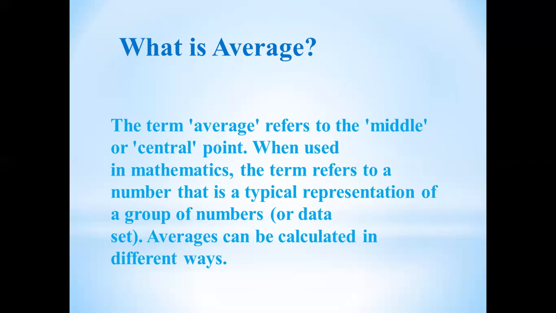It would be a large data, so many numbers. So average takes out that single number that represents the whole group of numbers, the class result. Average can be calculated in different ways.